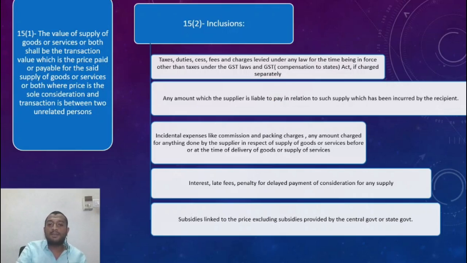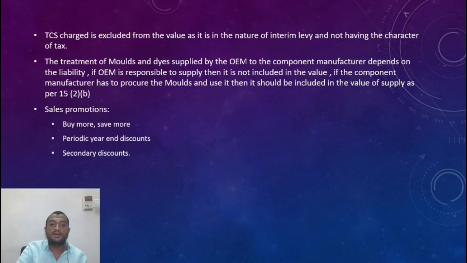Any amount which the supplier is liable to pay in relation to the supply, which has been incurred by the recipient. So here the supplier is the component manufacturer. So whose liability is it to get the molds and dies?